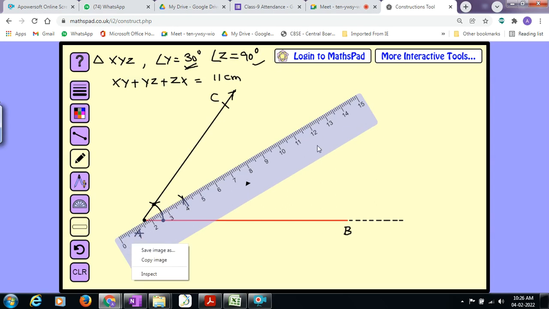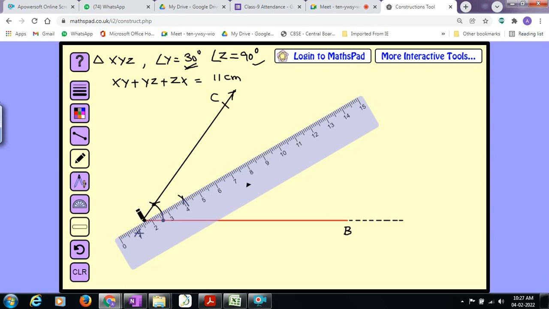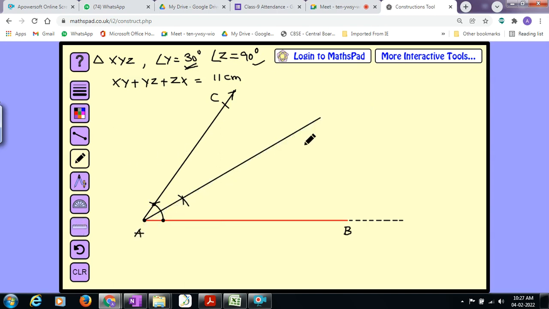Almost, a suitable adjustment is made. Yes. Now take a ruler. Done. Remove the ruler. If you want to name it, you name it something. ABC is over. Take some point, make it D, AD. So the first point is completed. 30 degree. We constructed a ray AD which makes an angle 30 degree with AB.